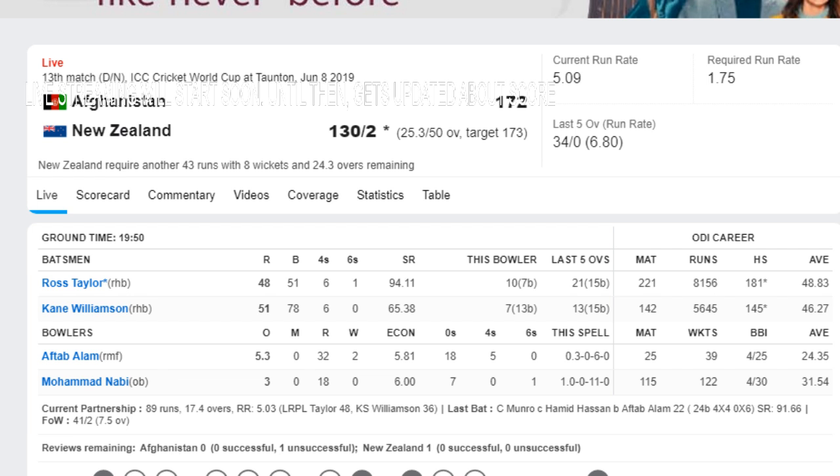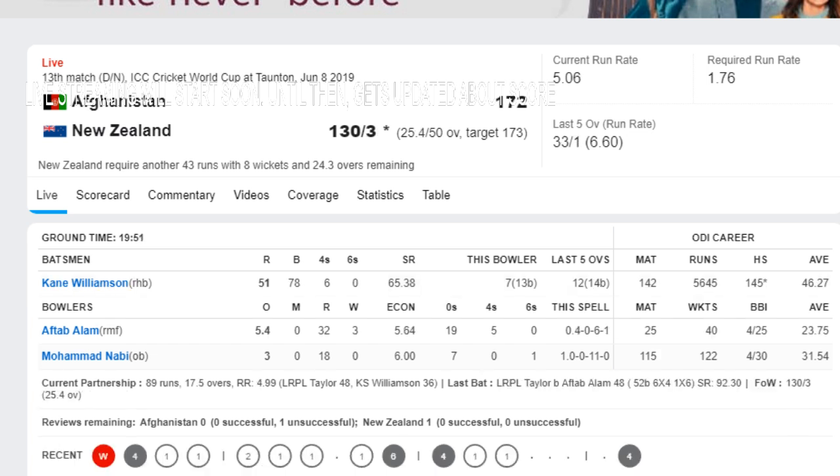Top edges this ball. Hazratullah Zazai did all the hard work in getting to the ball, but got it through very casual. Nonetheless, still got the 4 runs, but the target is much nearer for New Zealand. They just require 43 more runs. This over already got them 6 runs with 3 balls remaining.